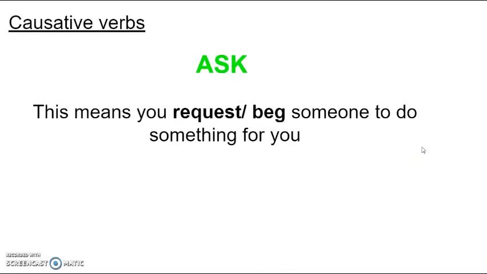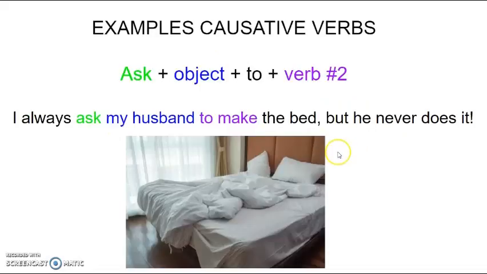Ask. You use the verb ask when you request or you beg someone to do something for you. If you have problems with the verb request or beg, go to a dictionary and find the meaning. But it's very, very easy for you to understand this. This means you request or beg someone to do something for you. For example, I always ask my husband to make the bed, but he never does it.